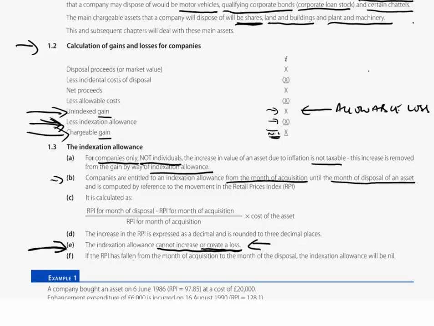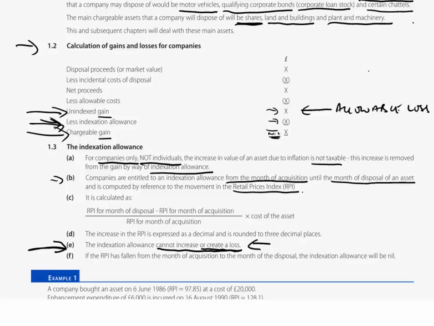And in the UK, that particular reference is to the Retail Prices Index, or as we'll know it from now on, the RPI. Those of you working in the UK will no doubt be familiar with the RPI. Those of you not, I'm sure that in every country they have some measure of inflation. For us, the one that we use here for capital gains purposes is the Retail Prices Index, the RPI.